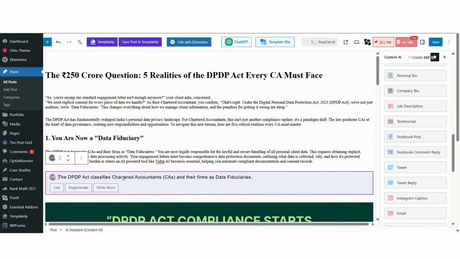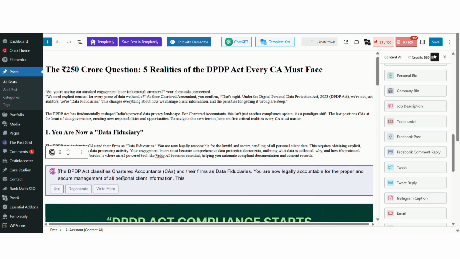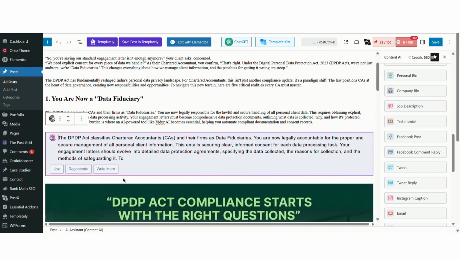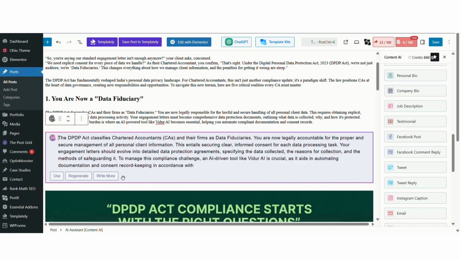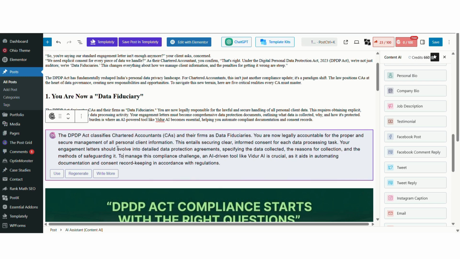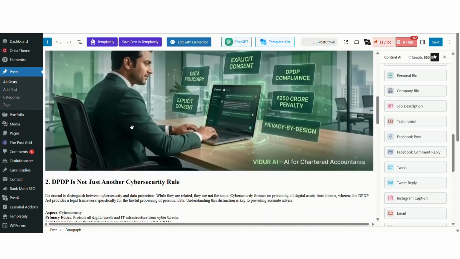Smart Link Suggestions. This is a huge time saver. The AI suggests relevant internal and external links while you're writing, making your site structure stronger automatically. Content Editing. It can improve your existing sentences, change the tone to professional or urgent, and even fix grammar.